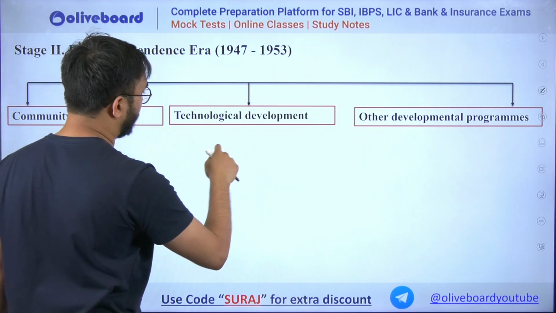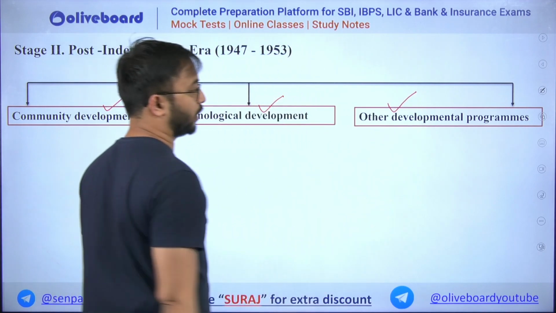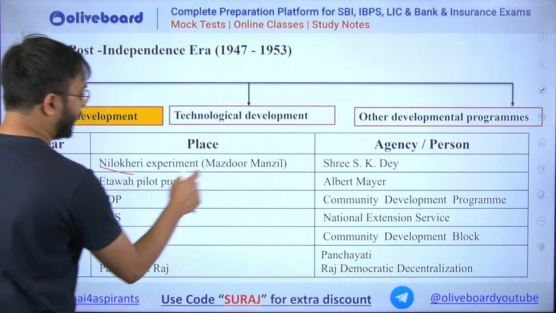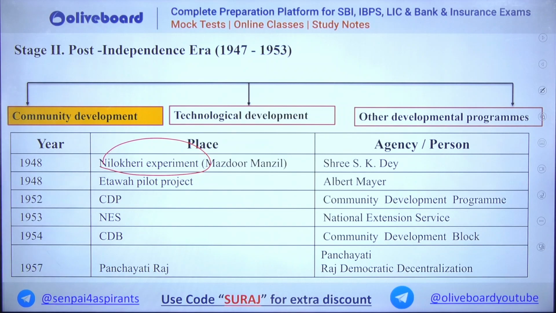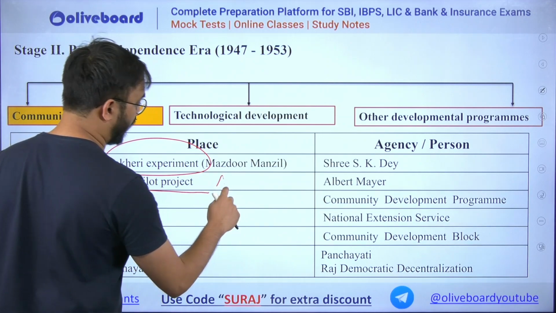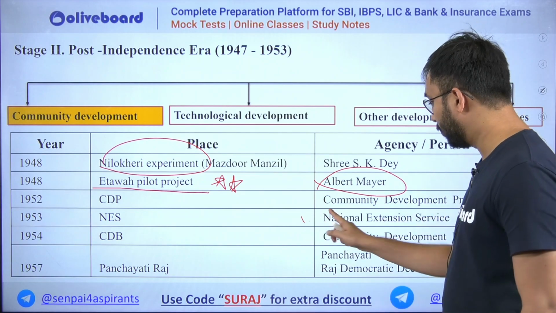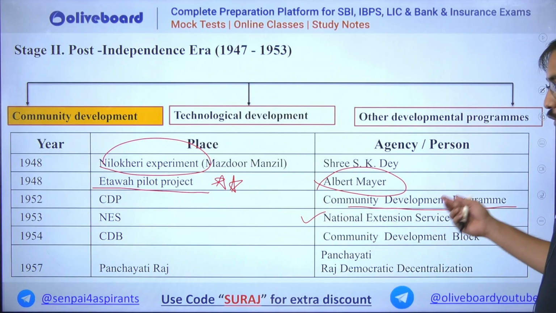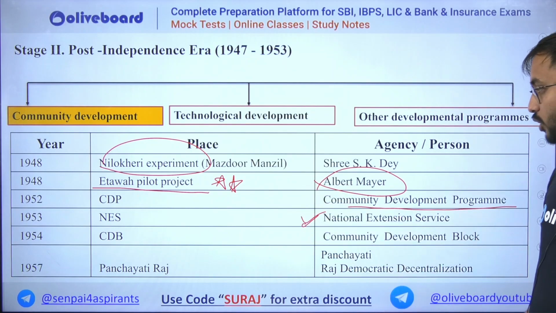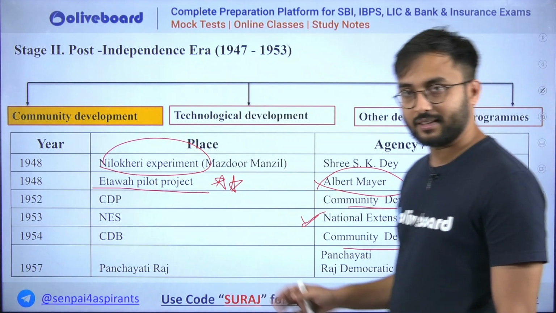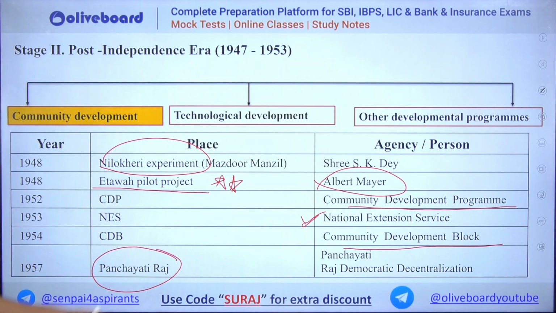Then post-independence era initiatives, if you see, there are 3 levels. First is community level development, technological development, and other development programs. So first let us talk about community development program. So 1948 Nilokheri experiment, which was done by Mazdoor Manzil, and the person who started is S.K. Dey. 1948 Etawah pilot project, very important, by Albert Mayer. Then community development program, of course. Then NES, that is National Extension Services. Then CDB, that is Community Development Block. And of course in 1957 you could see Panchayati Raj institutions by your democratic decentralization.